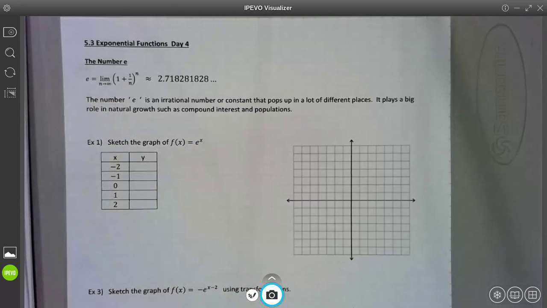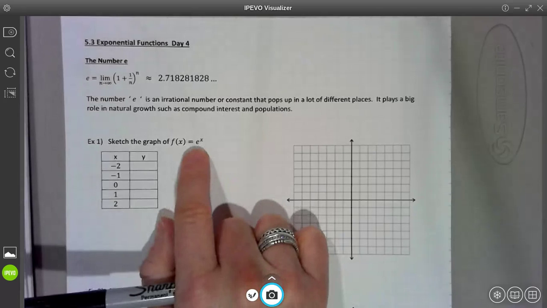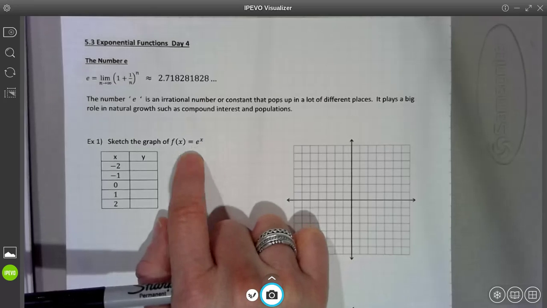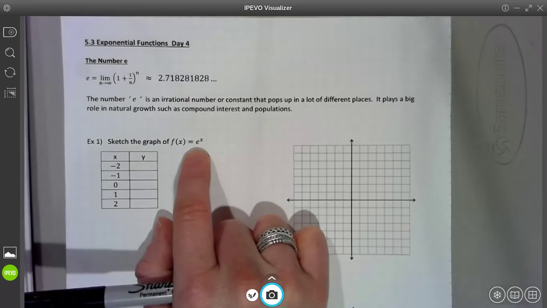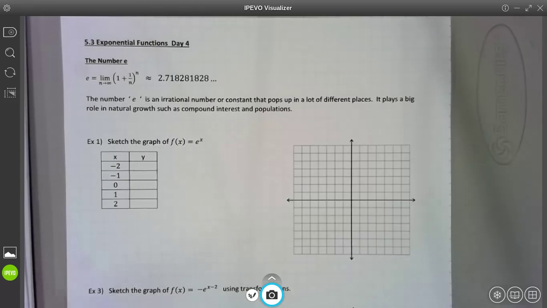All right, so now we're going to use it, and let's create the graph of the exponential function f of x equals e to the x. So again, don't think of this as a variable raised to a variable. Guys, it's approximately 2.718 raised to a power of x, right? It's a number raised to the power of x. So if the number is approximately 2.718-ish, then it's a base that is bigger than 1. This function should show exponential growth, just like the function f of x equals 2 to the x did, right? But because this base is a little bit bigger than 2, it should start to grow just a little bit faster. All right, let's create this graph.